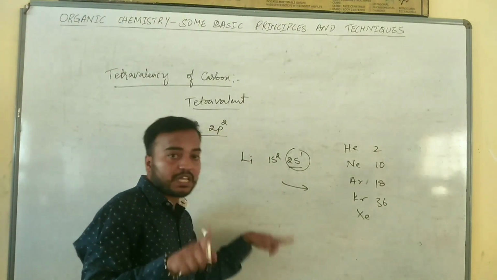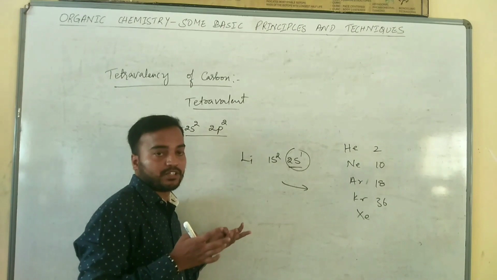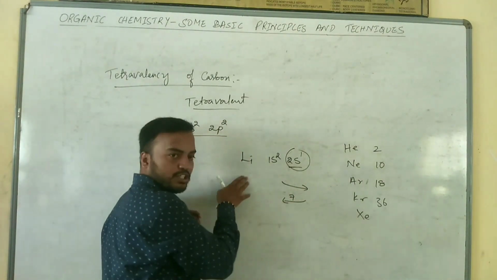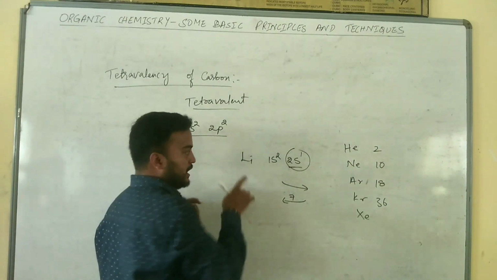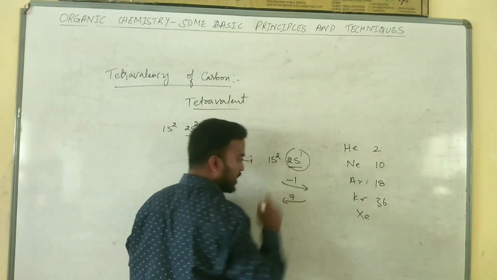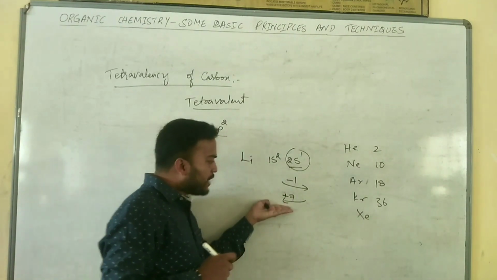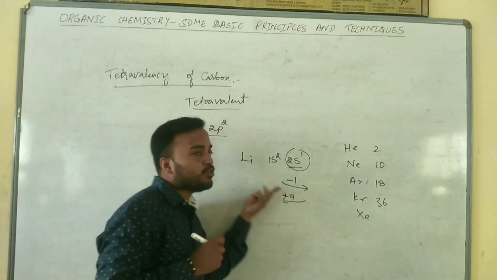It has to lose 1 electron, or it has to gain how many electrons? It has to gain 7 electrons. In order to achieve the nearest inert gas configuration, lithium has to lose 1 electron or gain 7 electrons. Instead of gaining 7 electrons, it easily loses 1 electron.